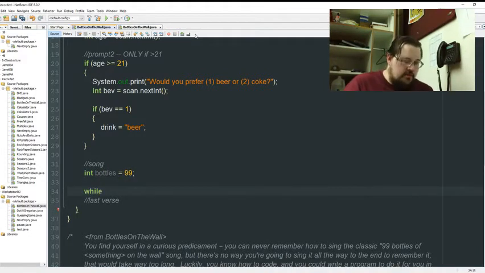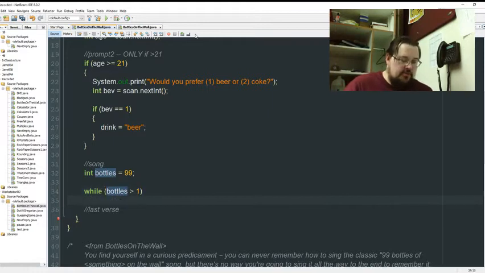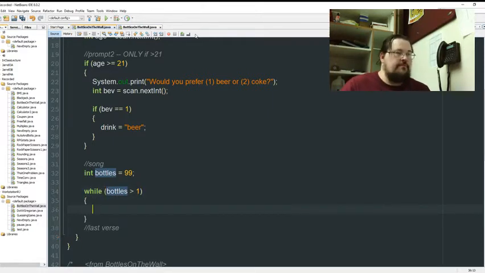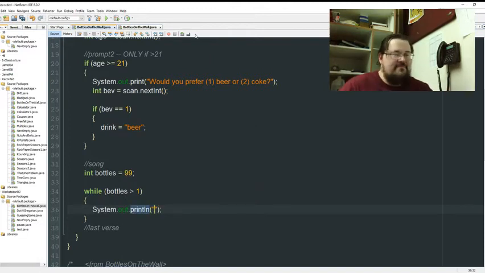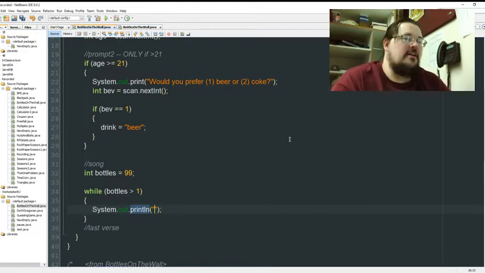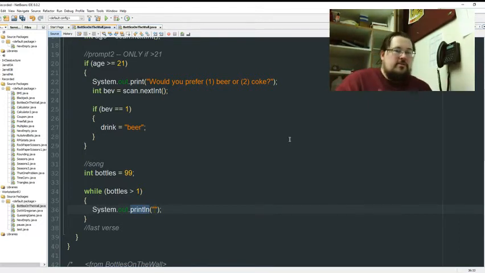While statement. Bottles is greater than 1, because remember that last stanza is going to change, so we want to exit when we get to 1. And then we just have print statements. Since we're on the song, here's where we have to play our concatenation dance.